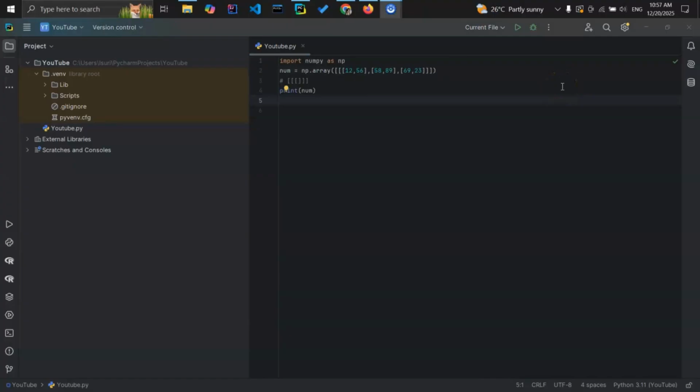A 3D array is where we add a third layer of depth, creating a stack of grids, right? If a 2D array is like a single sheet of paper with rows and columns, a 3D array is like a stack of papers or a book, right? In a 3D array, you will see three sets of square brackets at the beginning, right? This is the 3D array, right? You can see three sets of square brackets, right? This represents three levels of nesting.